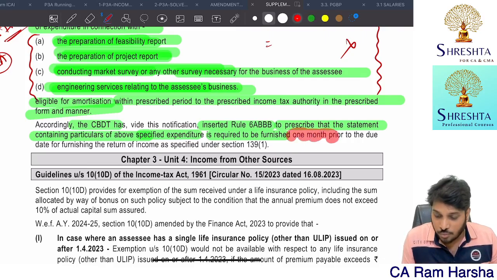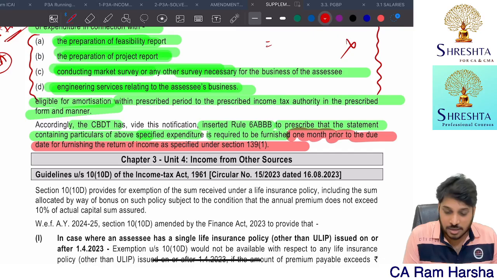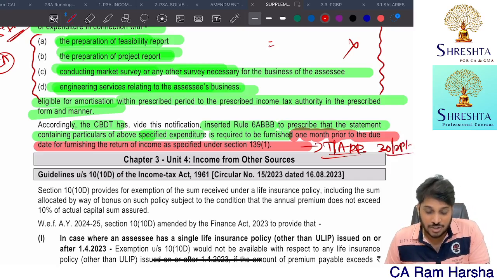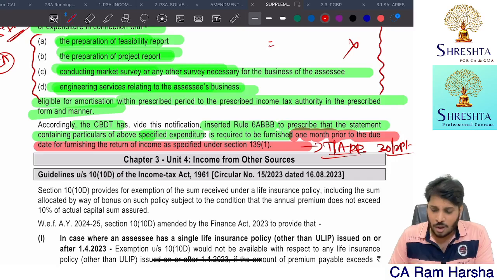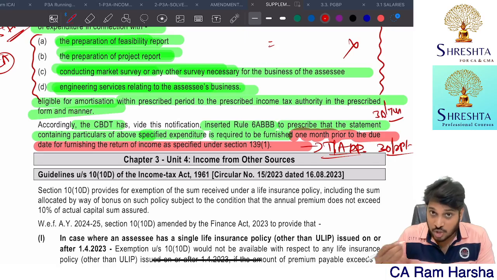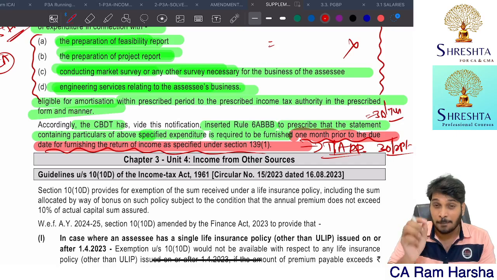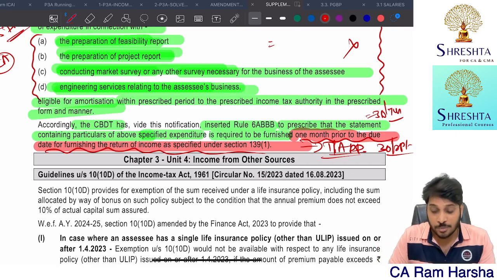prior to the due date of furnishing of the return of income, nothing but the tax audit due date. This is similar to tax audit due dates, 30th September maximum. Generally, it is 30th September. Or if you don't have a tax audit, then 31st July is the due date, right? 1 month prior means 30th June. So you need to submit this information to the department 1 month prior to the due date for filing the IT return.